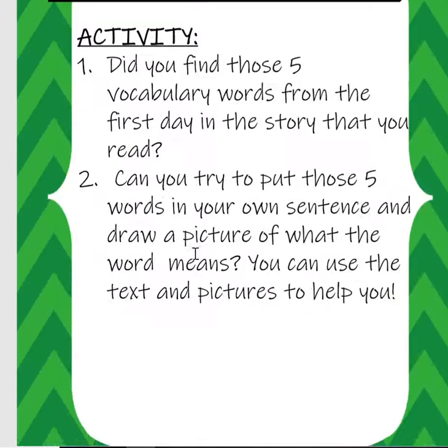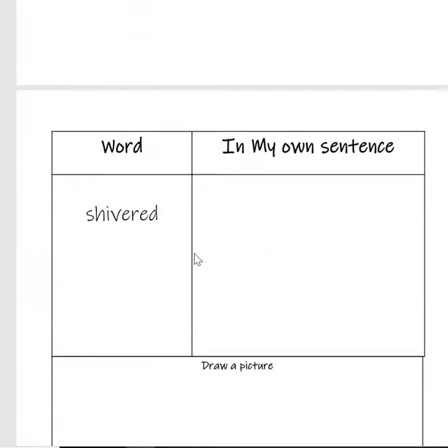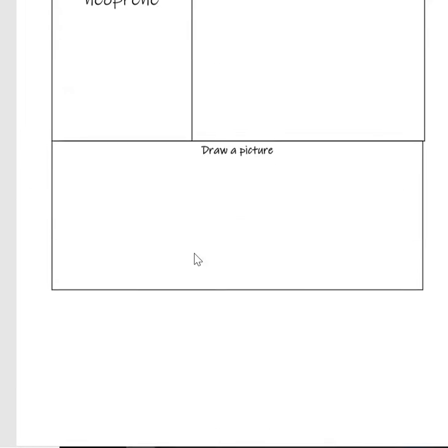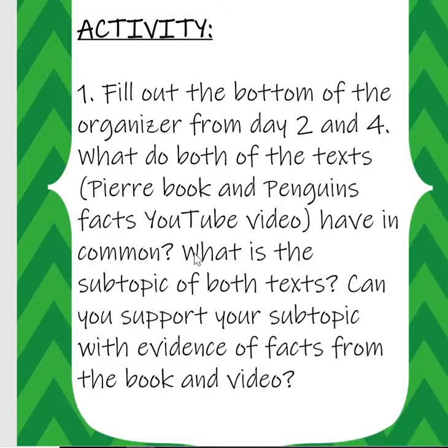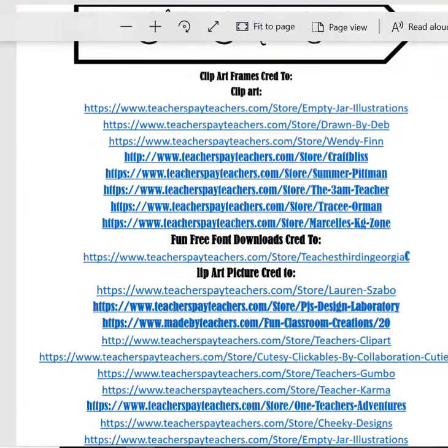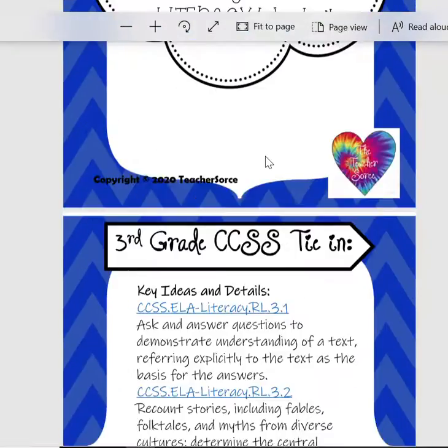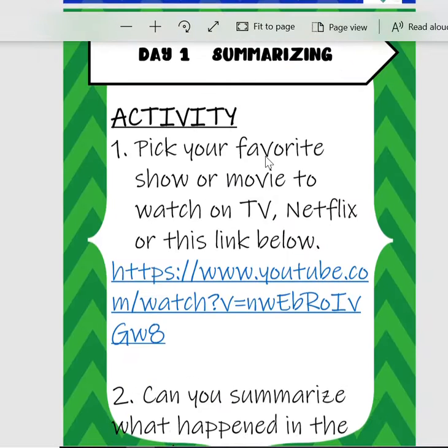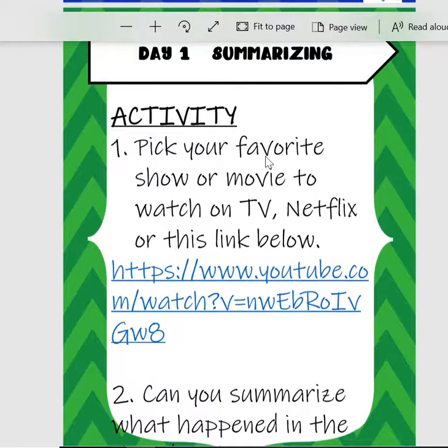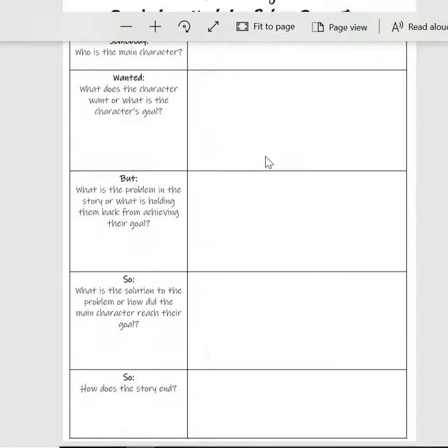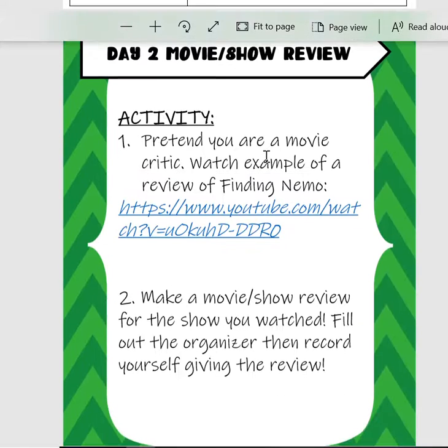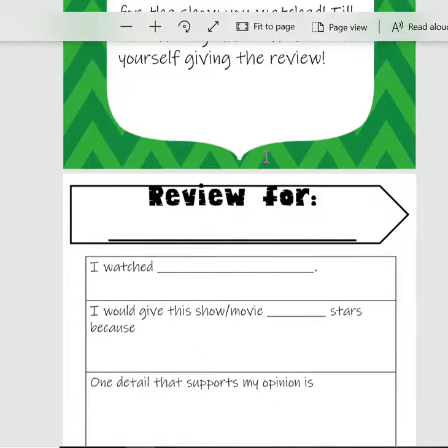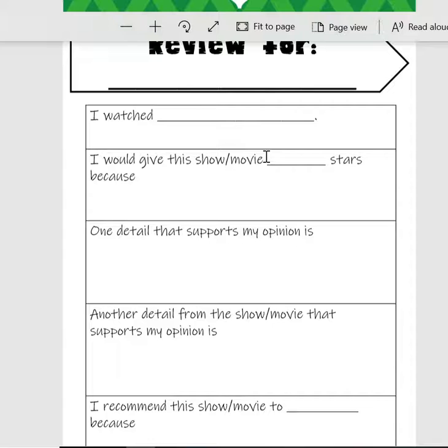They're going to be summarizing, and then they're going to be putting those new words in their own sentence and drawing a picture about them so they can own those words. Okay, week 4, they are going to be watching their favorite show or movie on Netflix or on TV, whatever they choose, and then they're going to try to summarize what happened in that show using the Somebody Wanted But So Then, and then they're going to do a review for that show or another show they watch.